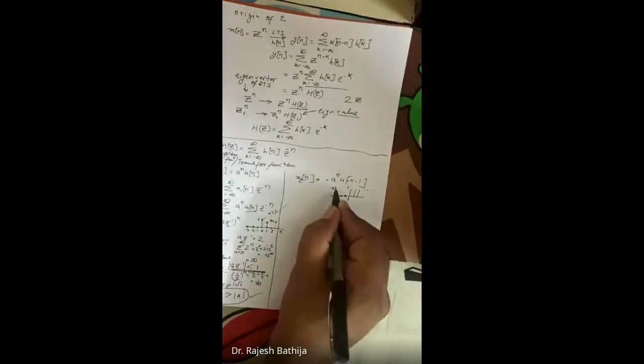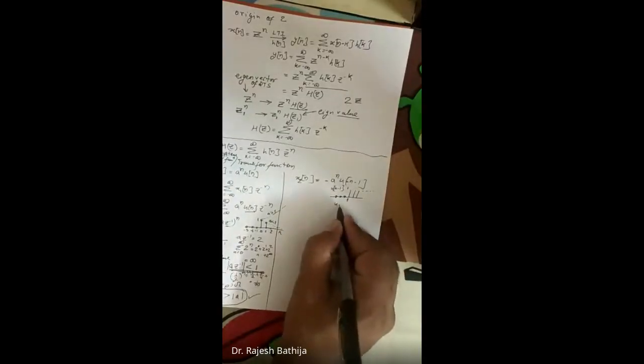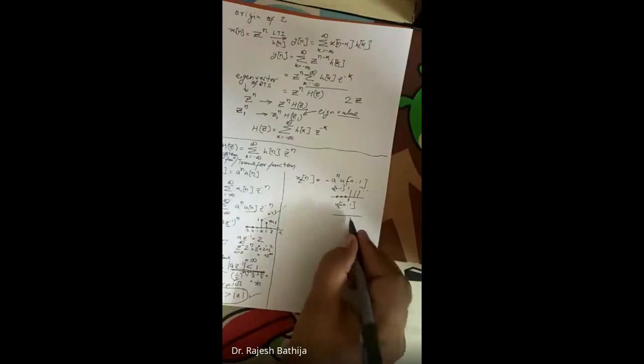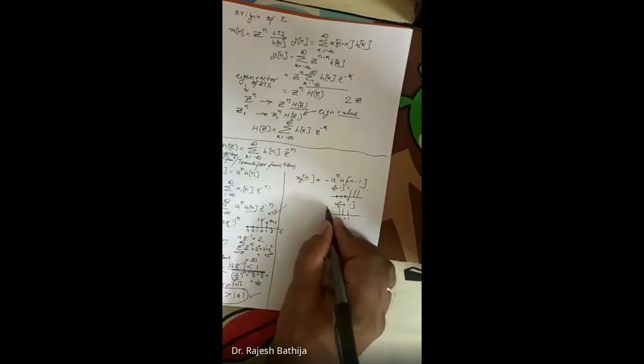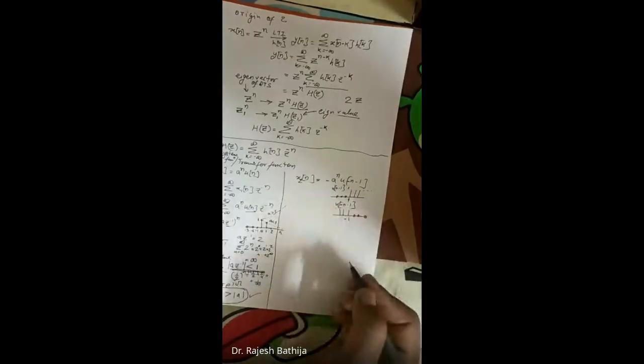This is u of n minus 1. Right? U of minus n minus 1 will be what? It will be just folding of this, and folding of this means 1 will come at minus 1, and altogether here it is 1 and here it is 0. This is u of minus n minus 1.